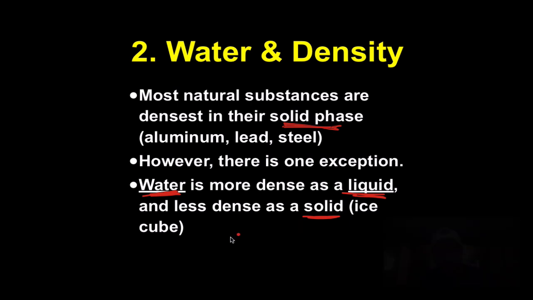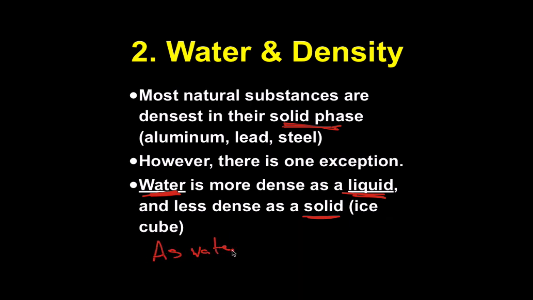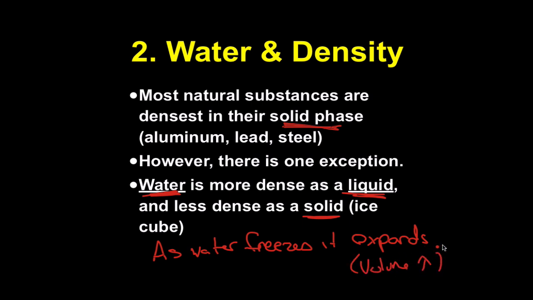This is because as water freezes, it expands, or its volume increases. So its density is going to decrease.